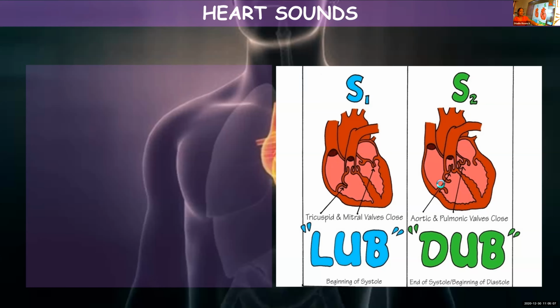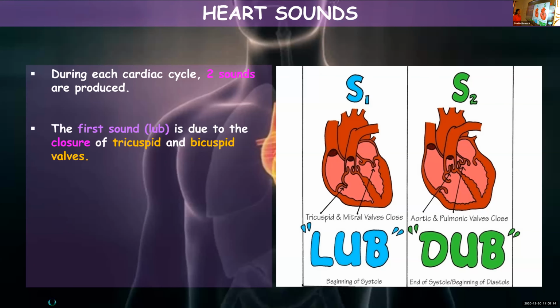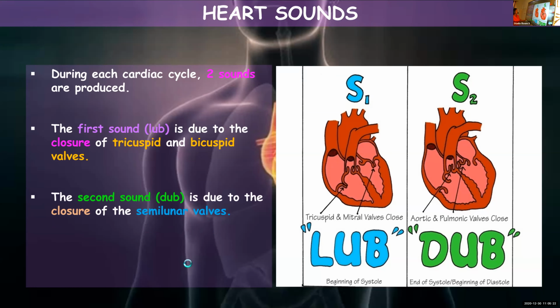You hear the dup sound. Lup and dup sound. During each cardiac cycle, two sounds are generated. The first sound is lup sound. It is due to the closure of tricuspid and bicuspid valves. And the second sound, dup, is due to the closure of semilunar valves. So a single heartbeat consists of both sounds. A lup plus a dup sound together make up one heartbeat. Okay? Lup and dup. First it is lup, then dup.